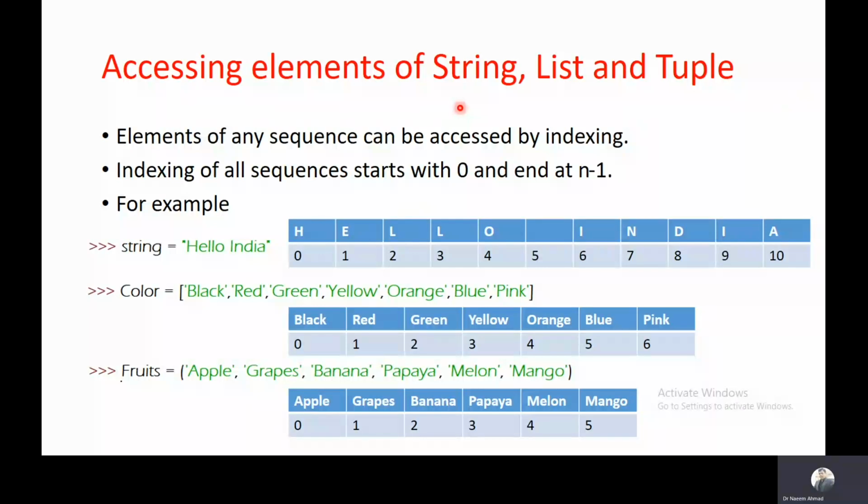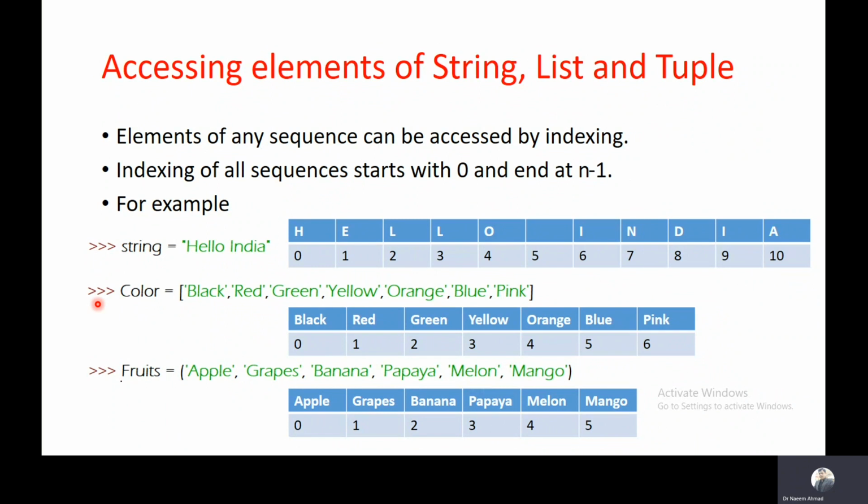Accessing elements of sequences like string, list, and tuple. Element of any sequence can be accessed by indexing, and indexing of all sequences starts from 0 and ends at n-1. For example, I have created a string hello India and I have kept it in the form of indexing. So it is starting from 0 and ending at 10 because number of characters in this string is 11.